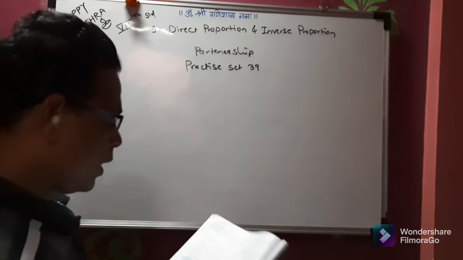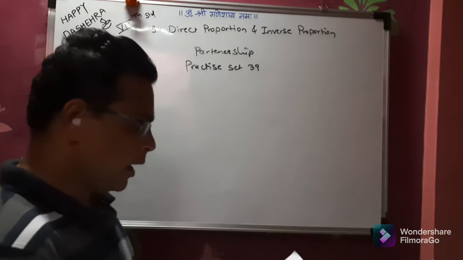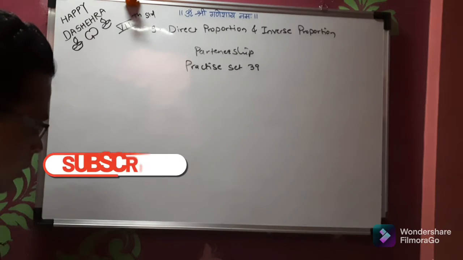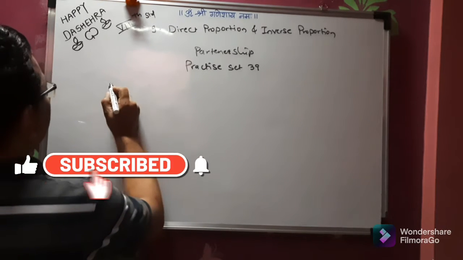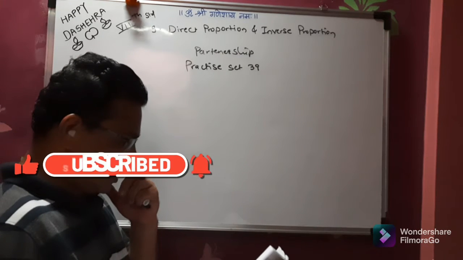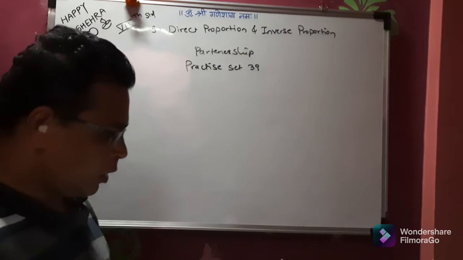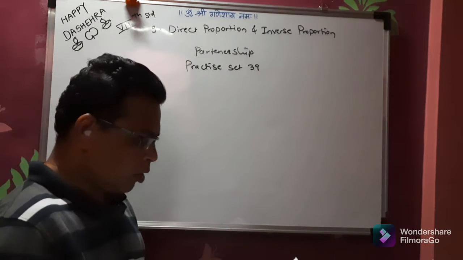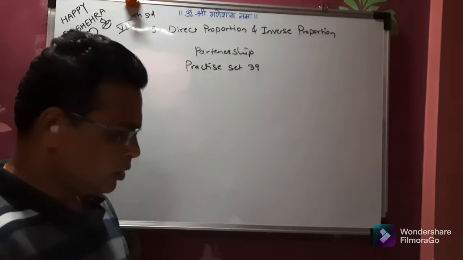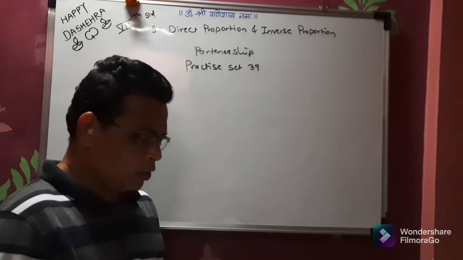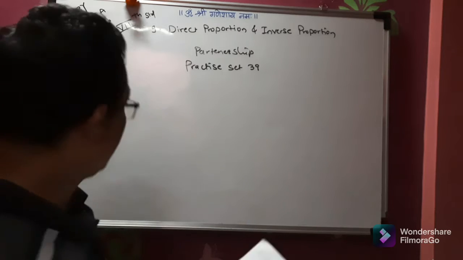So we are going to start practice set 39. In practice set 39, the first problem is: Suresh and Ramesh together invested 1,41,000 rupees in the ratio 4:5 and bought a plot of land. After some years, they sold it at a profit of 20%. What is the profit each of them got? Now we are going to start the solution of this problem.